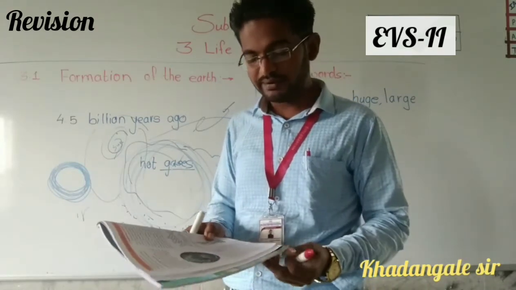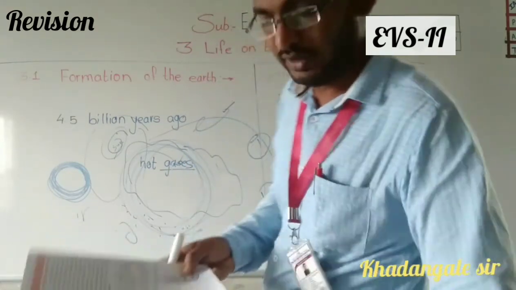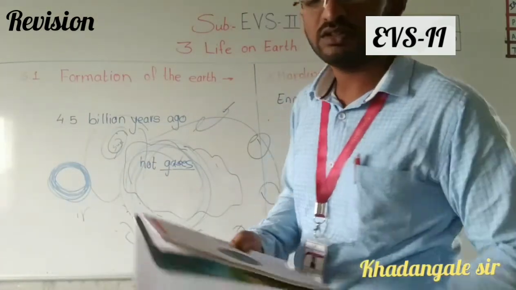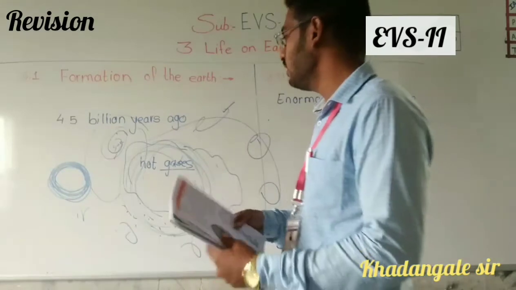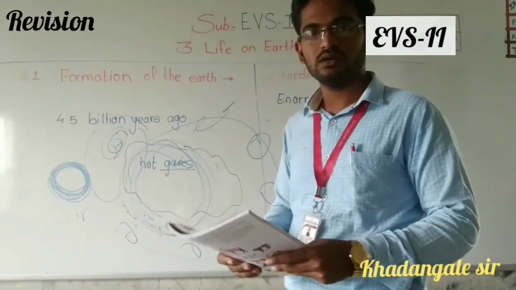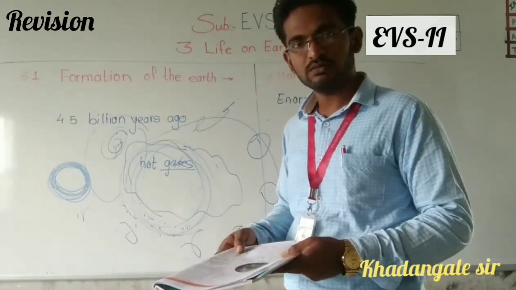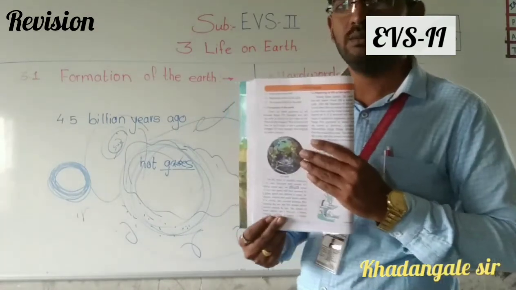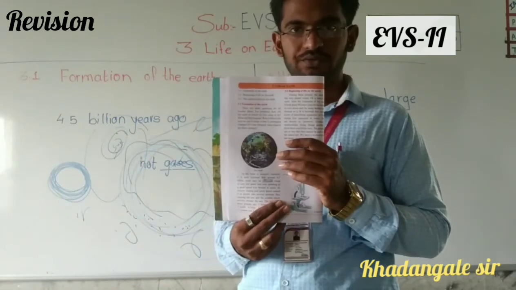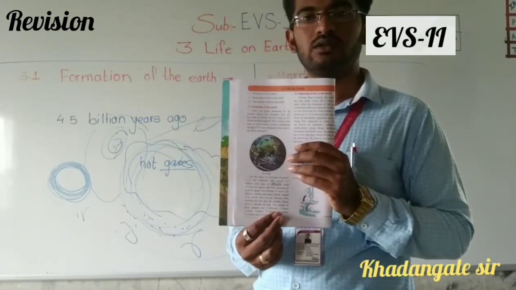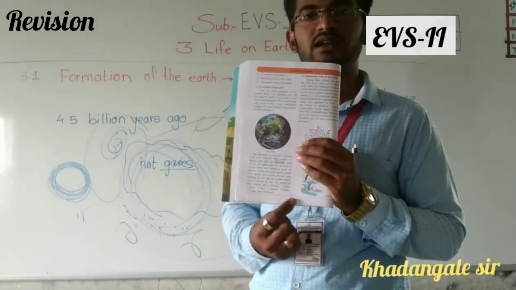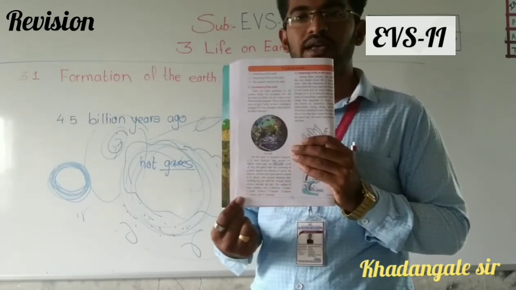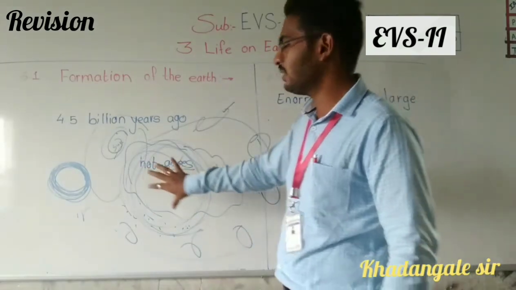How many planets are there? 8 planets. These 8 planets are revolving around the sun. Do you understand this much? At the last of this video I'm going to show you pictures of these planets and their names, so you can get it clear how our Earth was formed.